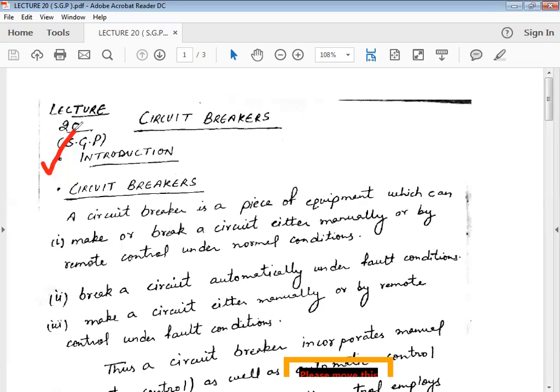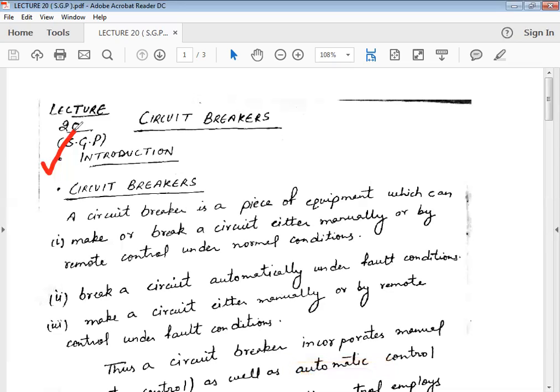In order to make the operation fast, a switchgear equipment named the circuit breaker is used nowadays to make or break the circuit under normal or abnormal conditions. Let us discuss one by one the introduction regarding the circuit breaker. A circuit breaker is basically a piece of equipment which can make or break a circuit either manually or by remote control, under normal as well as abnormal conditions.